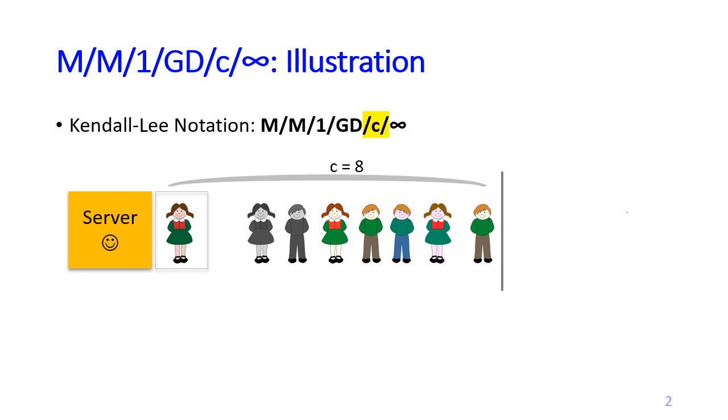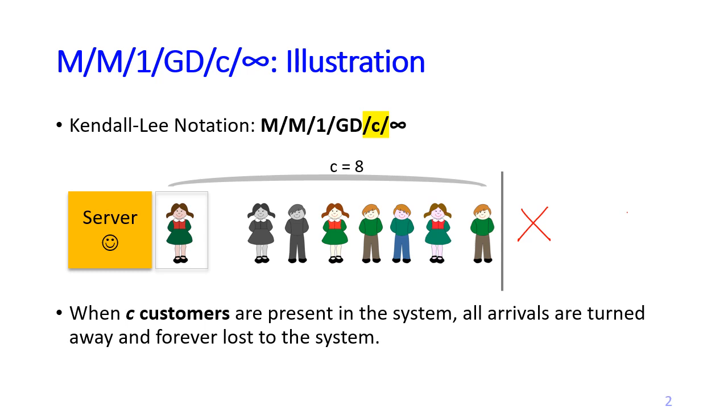After we have 8 customers in the system, we cannot accept any new customers, and new customers cannot stand here to form a queue. So when C customers are already in the system, all arrivals are turned away and forever lost to the system. They must go away because there is no place for them to stand behind the queue.